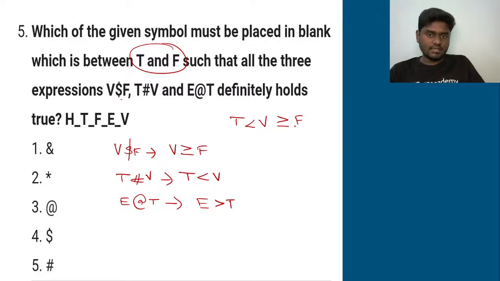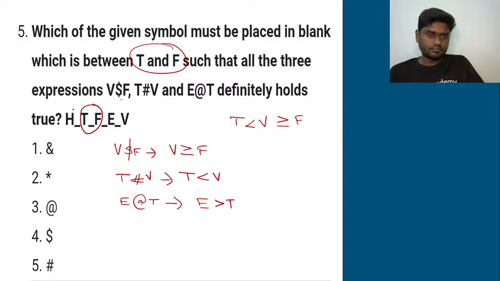So what you can do exactly here, if you try to see in between T and F, which symbol we need to place here? What could be the possible symbol which you can take up here in between T and F?